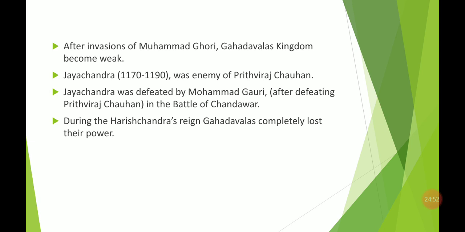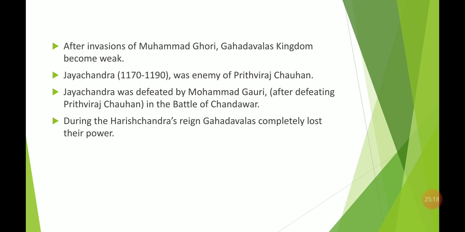So Prithviraj Chauhan, we have read, fought in the Battle of Tarain in 1191 and 1192. In the first battle, I told you that Prithviraj Chauhan won, and in the second battle he lost just because of Jaichand. What is the reason behind that? Why is Jaichand's name there? Because Jaichand helped Mohammed Ghori in defeating Prithviraj Chauhan. Why did he do so?